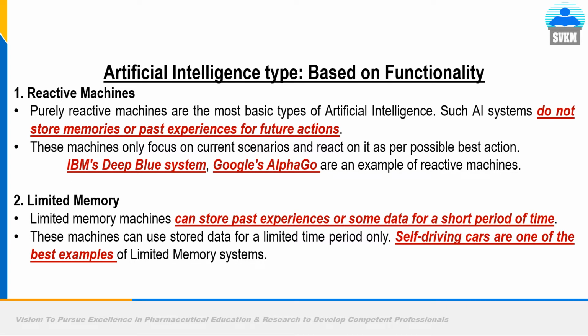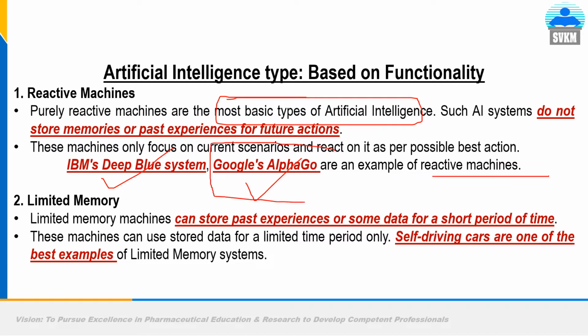Now AI types based on functionality. First is reactive machine. Purely reactive machines are the most basic type of AI. Such AI does not store memories or past experience for future action. These machines only focus on the current scenario and react to it with the best possible action. IBM's Deep Blue and Google's AlphaGo are examples of reactive machines.